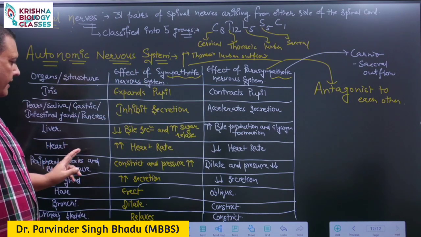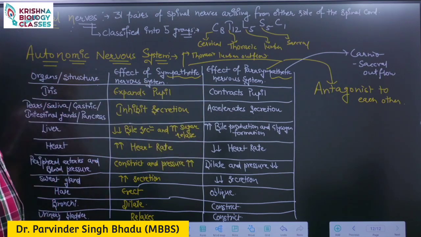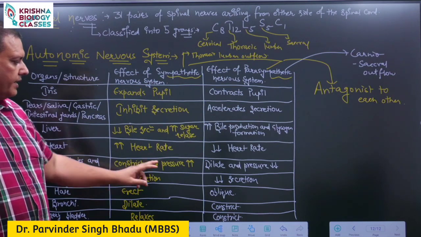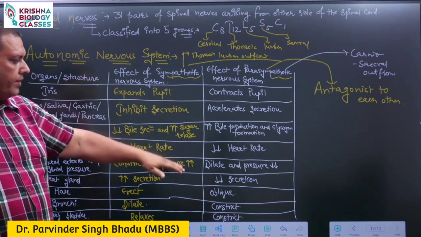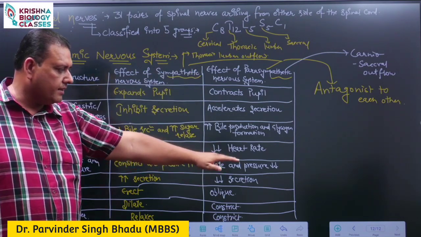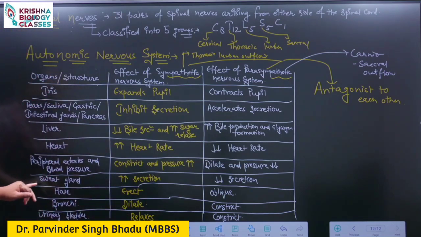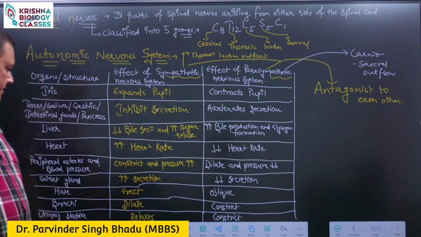The heart rate is increased by the sympathetic nervous system, whereas decreased by the parasympathetic nervous system. Peripheral arteries contract and blood pressure increases under the effect of sympathetic, whereas under parasympathetic, peripheral arteries dilate and blood pressure decreases. The secretion of sweat increases with sympathetic, decreases with parasympathetic.